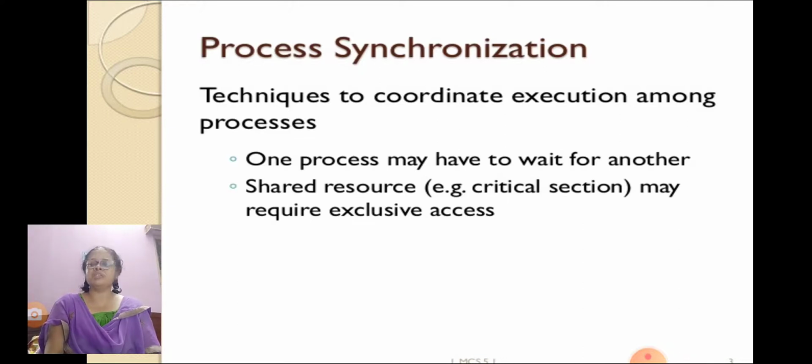For a mutual exclusion algorithm to execute, there are some requirements. First one is no deadlock. Two or more sites should not endlessly wait for any message that will never arrive. No starvation.